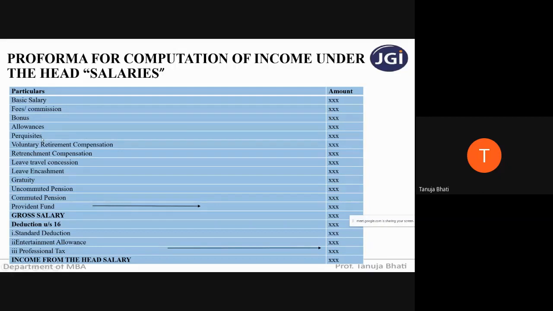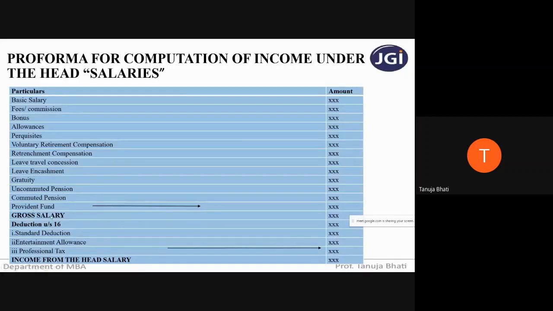Perquisites is a very big concept which we will see separately in a succeeding lecture. Next are voluntary retirement compensation, retrenchment compensation, leave travel concession, leave encashment, gratuity, uncommuted pension, commuted pension, and provident fund, which we will be covering today.